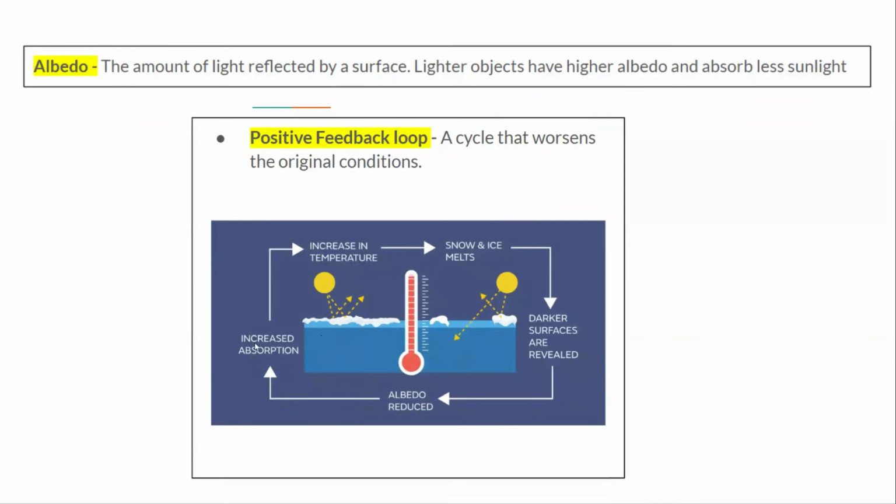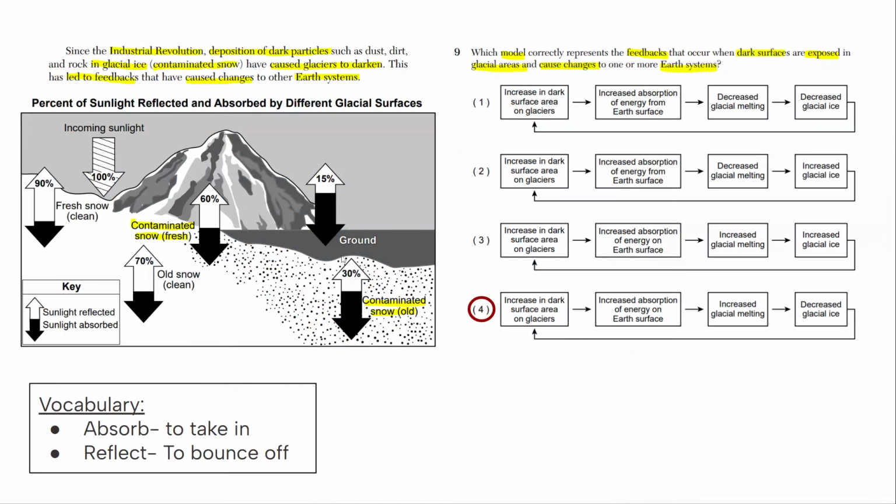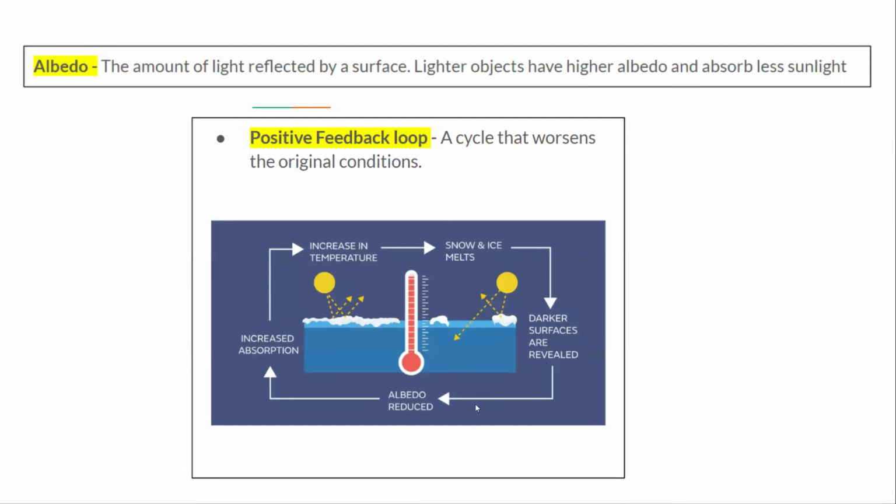So if we have lots of darker surfaces now because of the industrial revolution, those darker surfaces increase the absorption of light, and this increases the temperature of surfaces, causing the snow and ice to melt. And as snow and ice melts, even more darker surfaces are revealed, such as the ground. And this causes the albedo to reduce, meaning less light is being reflected by the surface and more light is being absorbed, and then that increases the absorption and causes this loop where darker and darker surfaces are being revealed, causing the earth to get warmer and warmer.